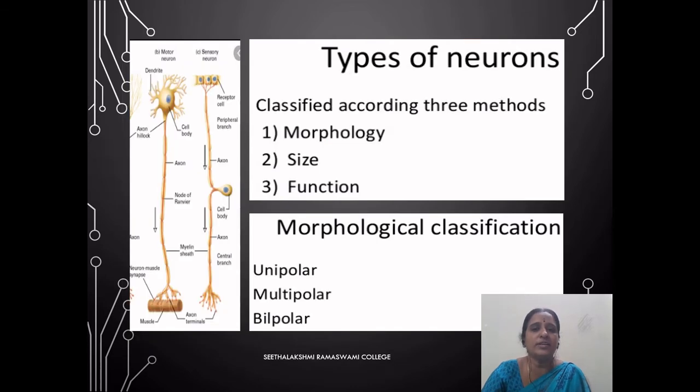Now, let us look at the various types of neurons which make up the nervous system. Neurons are classified into three major types based on their morphology, size and function. First is the morphological classification of neurons, where they are categorized into three types, namely the unipolar neurons, multipolar neurons and bipolar neurons. Let us see each of these types one by one.